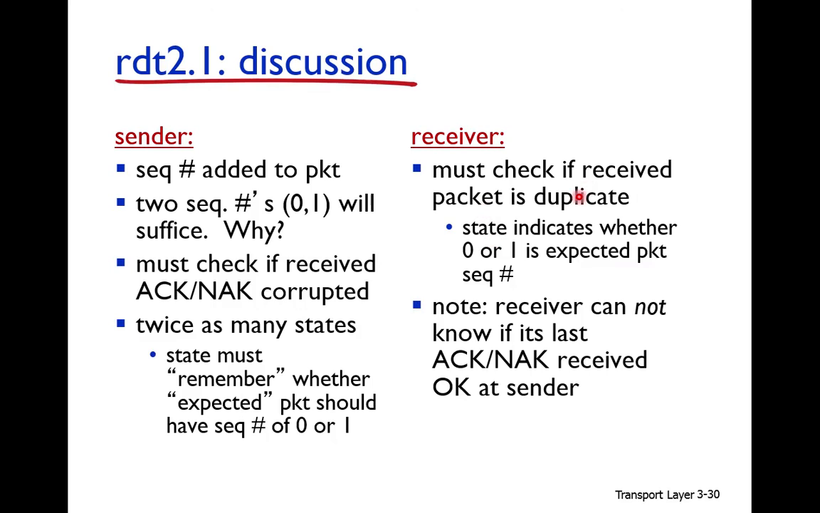The receiver must check if the received packet is duplicate. How is it checked? It is checked through sequence number 0 or 1. The receiver cannot know if its last acknowledgement was received correctly, because for acknowledgement and negative acknowledgement we don't have a feedback mechanism. The feedback mechanism is only for the data. So this class now ends.